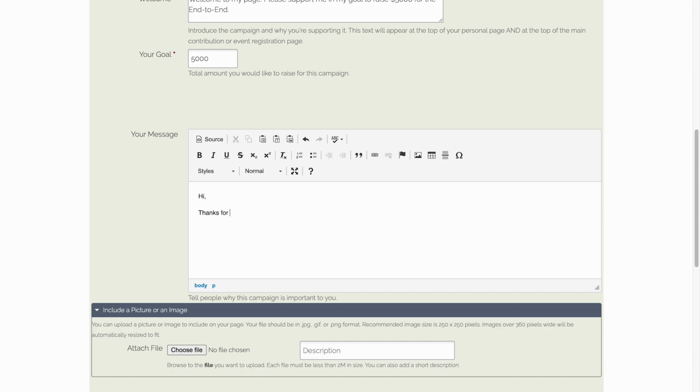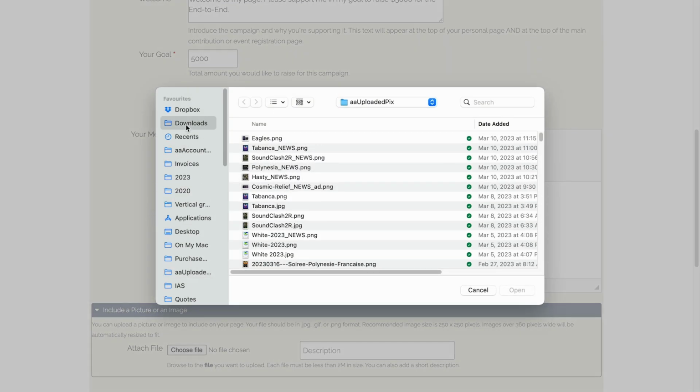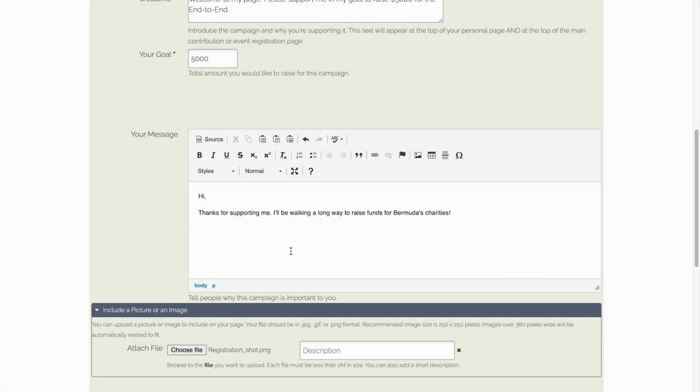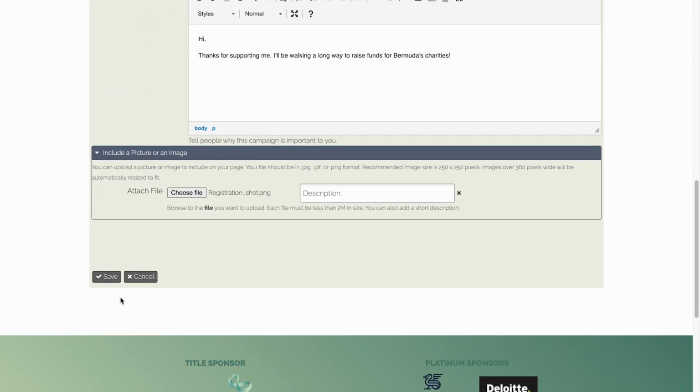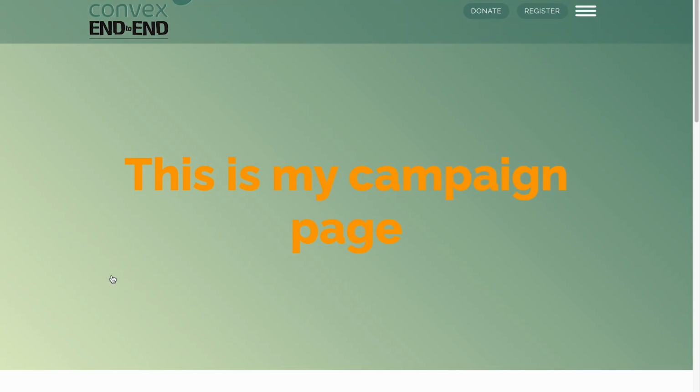And if you know HTML, you can make it pretty fancy, or you can keep it simple. And you can also upload, if you wish, a picture of yourself or any picture you like, any image you like that you think will resonate with your friends, family, or colleagues. And then when you click Save, it's going to bring you to your new campaign page.